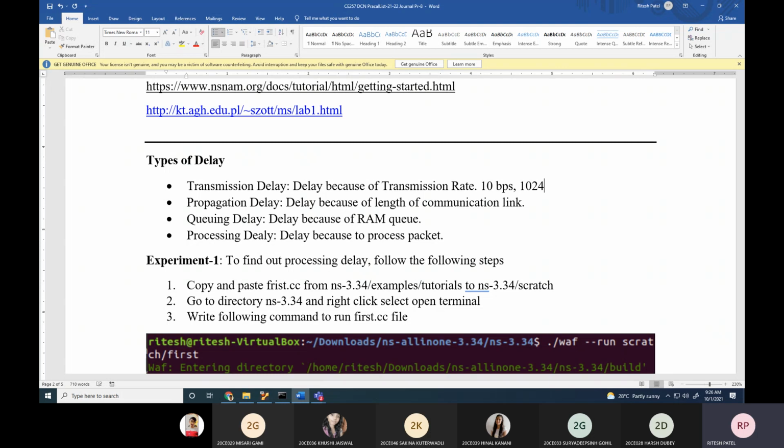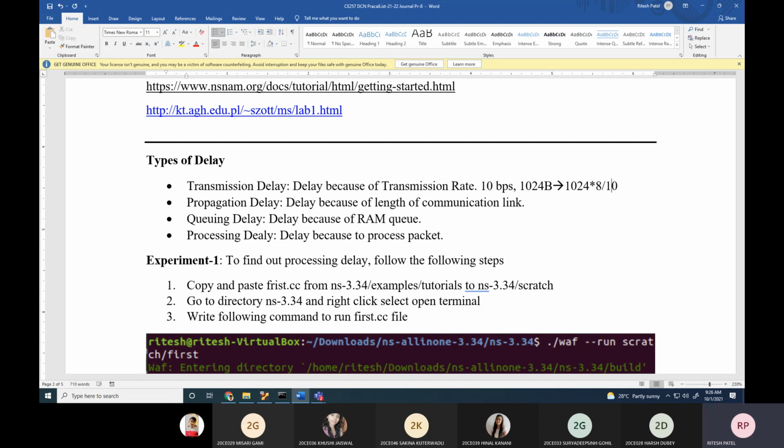And the length of data. Let's say 1024 bytes. So how to find out the transmission delay? 1024 bytes into 8 divided by 10, that we will get the transmission delay. Are you having any doubt, any student? So transmission delay depends on two parameters: the speed of the NIC card, where I must not use the word bandwidth, we have to use the capacity or transmission rate of the NIC card, and the size of the data which we want to transmit. That is known as transmission delay.